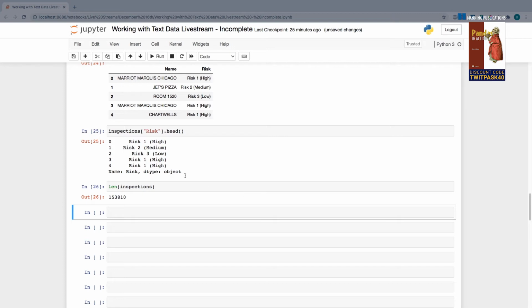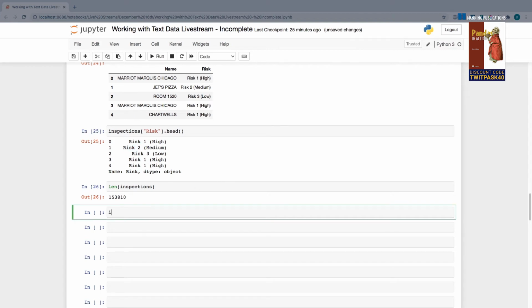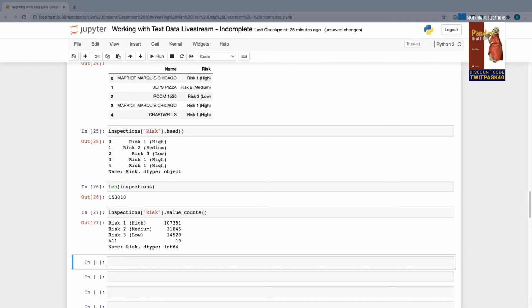Well, what if I want to first find out how many counts there are of each risk in the risk column? In other words, I want to know how many risk 1s there are and how many risk 3s there are and risk 2s, and maybe there's others that I'm missing. One really easy way to do that is to take my column and call a method on it called value counts. What value counts is going to do is give me that number of counts for each unique value.